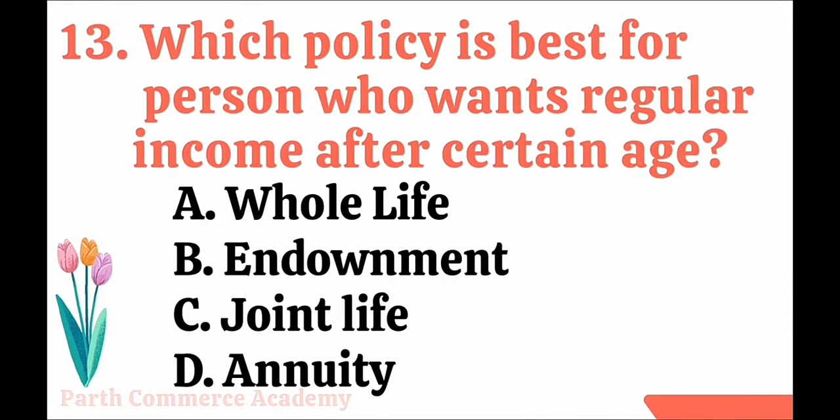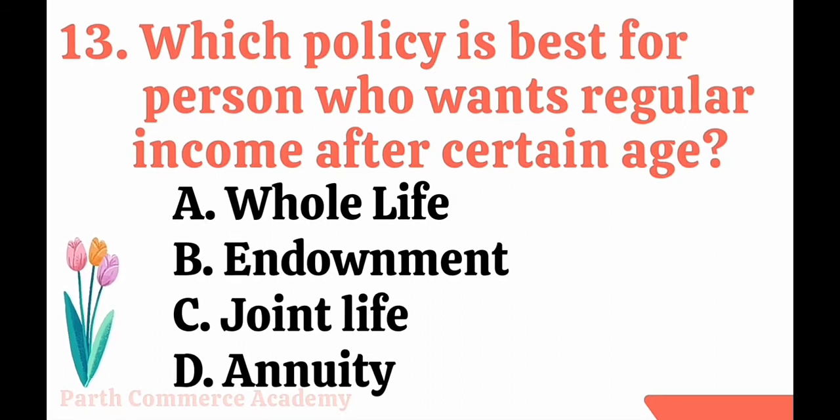Next is, which policy is best for a person who wants regular income after a certain age? The options are like this: whole life policy, endowment policy, joint life policy and annuity policy. So here you can see whole life, the amount you will get after the death only. Endowment policy also after completing a certain age. Joint life is insurance for more than one person.